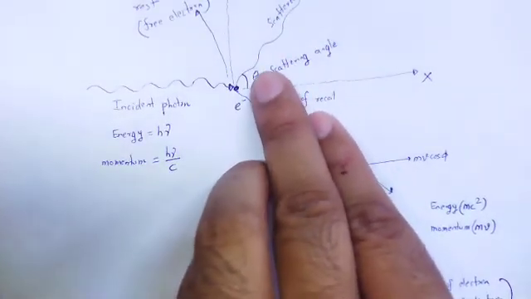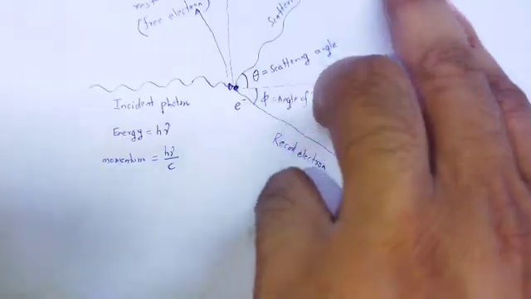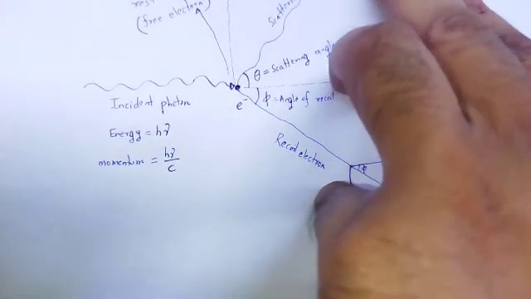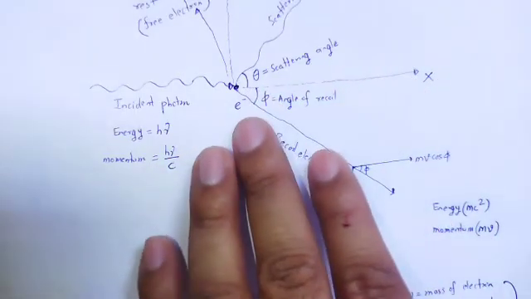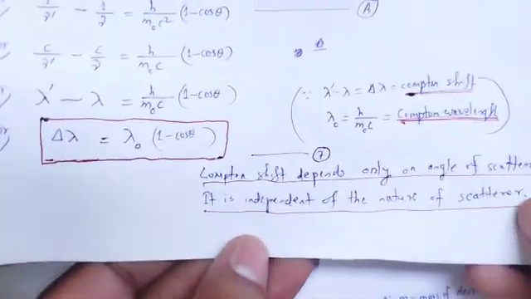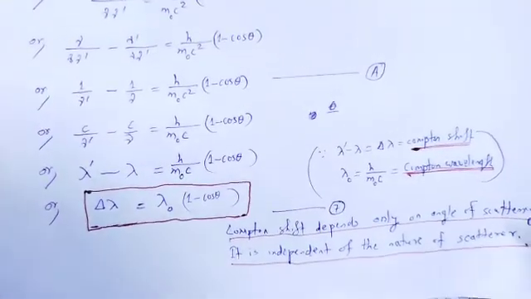The angle of scattering decides the change in wavelength, the Compton shift, and it does not depend upon the scatterer. It is independent of the nature of the scatterer.